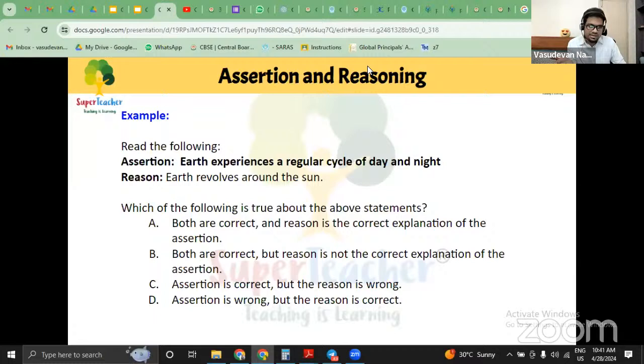You're correct. Correct, Vijaya ma'am. You're absolutely correct for the previous question. So you can come up with the right answer over here.